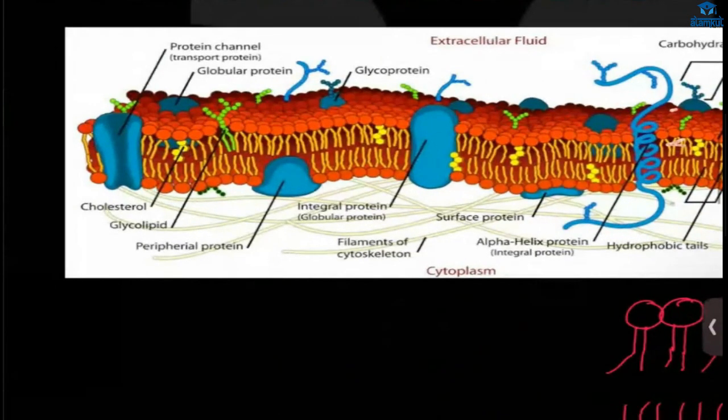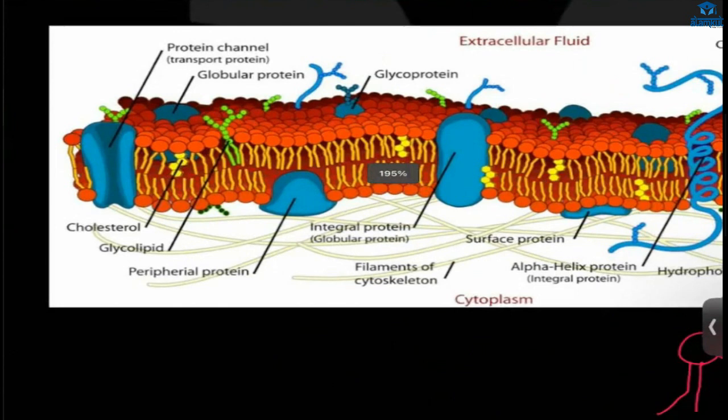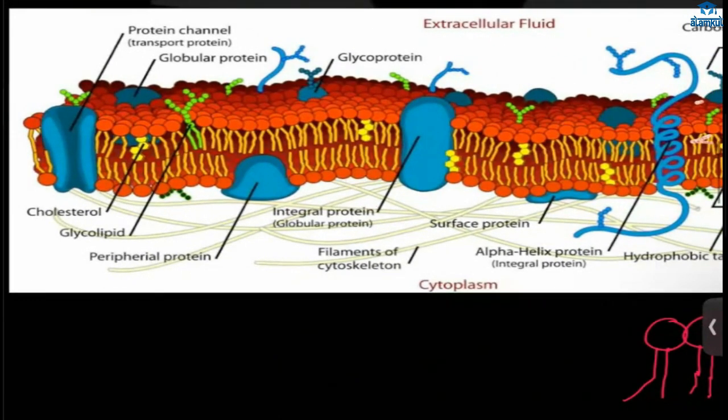So plasma membrane. Yes, what? Ma'am, what is lipid? Lipid is fat. Okay. It is a chemical substance. Our body is made up of lipids, fats, all the other things, protein. So in the plasma membrane, we have phospholipid here.